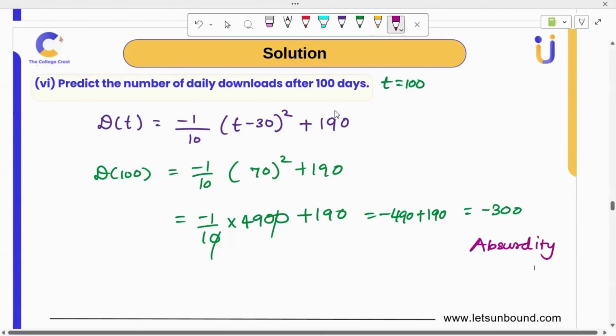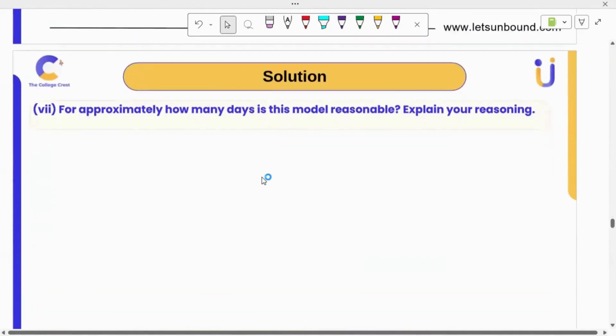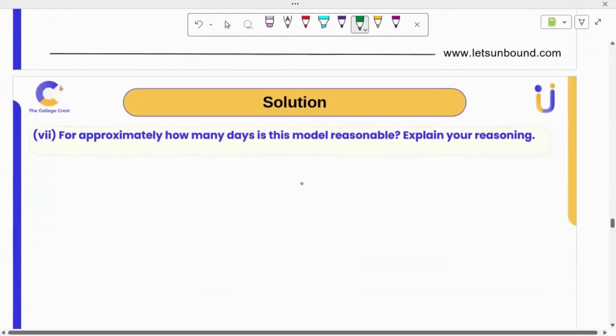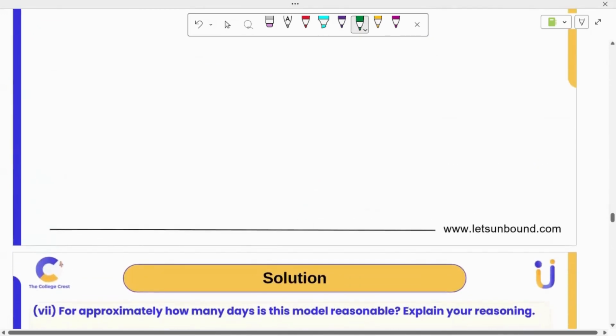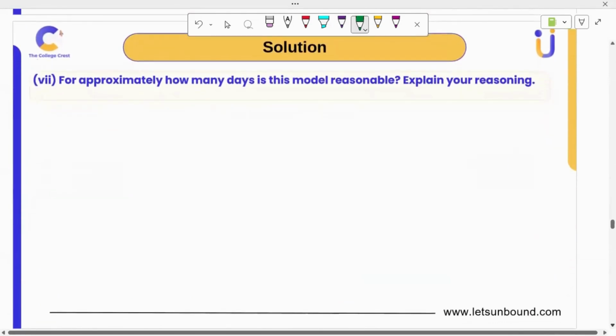And let's see a follow-up question. For approximately how many days is this reasonable? Yes, at the 100th day, it's not quite reasonable. So let's find how many days it's reasonable. Your domain is the answer for this. We already got the domain. Here we go. So our domain is t greater than or equal to 0 and approximately 73.5 days. Correct? So that's why it's out of domain. We got some absurdity when we do it for 100 days. So the model is reasonable until approximately 73.5 days.